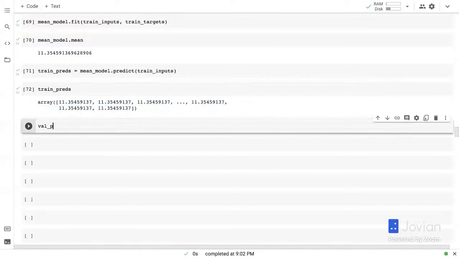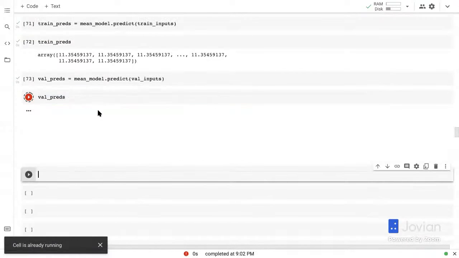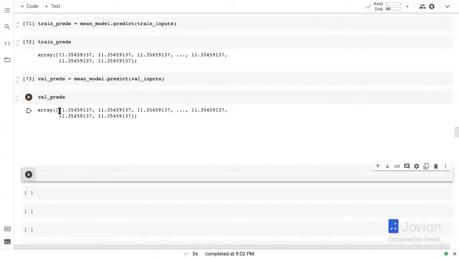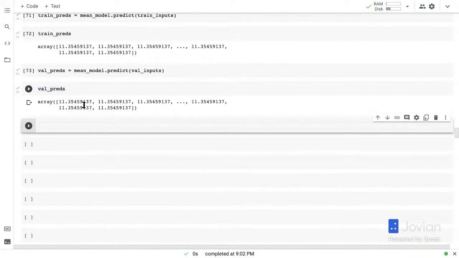Okay. Similarly, we can get some predictions for the validation set. So let's say mean model dot predict val inputs. And once again, it's going to simply predict the value 11.35 for every row in the validation set.